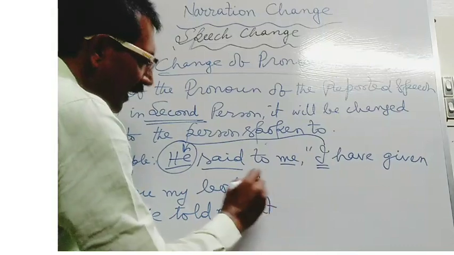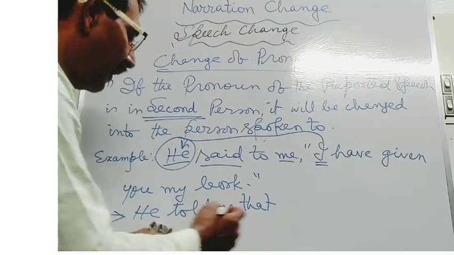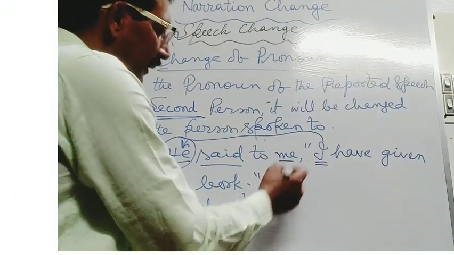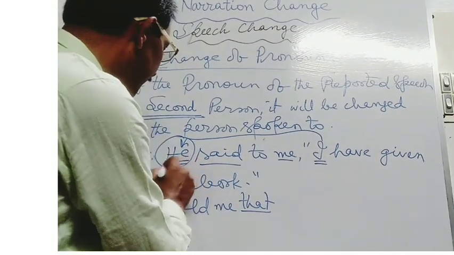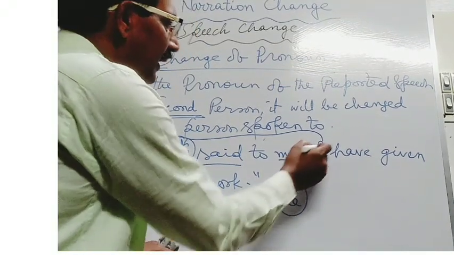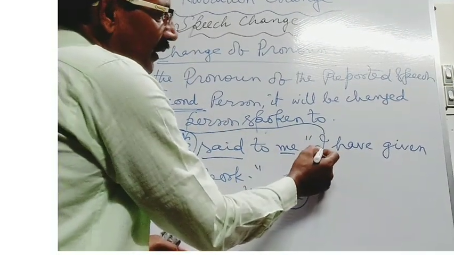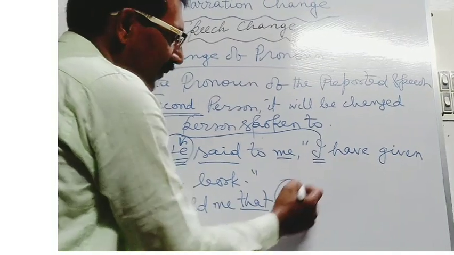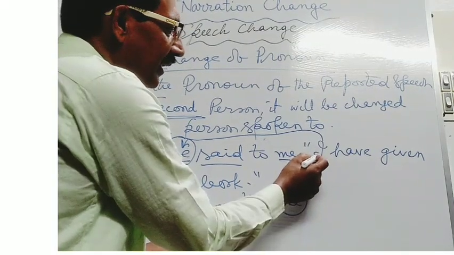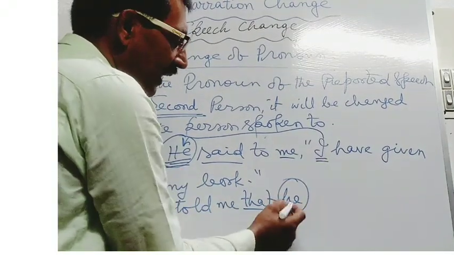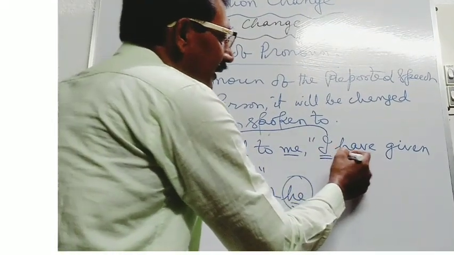Next, a linker will be used, as it is in the statement formation. The speech is given here in the statement formation, so you will have to use the linker that. And then I will be removed by the use of he. Here I is the first person pronoun, so I will be removed by the use of he. Though there is the change of pronoun, I in the direct speech and he in the indirect speech, its case remains unchanged. I is in nominative case and he has been used in the nominative case also.